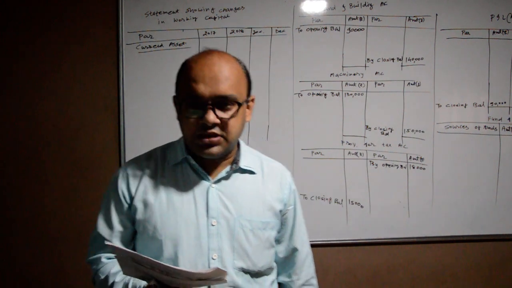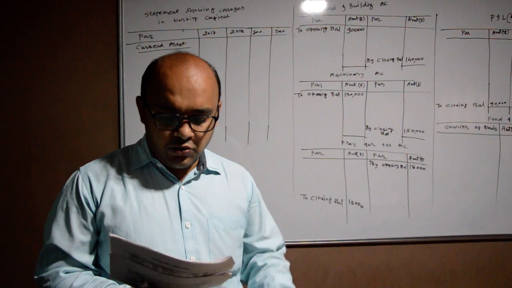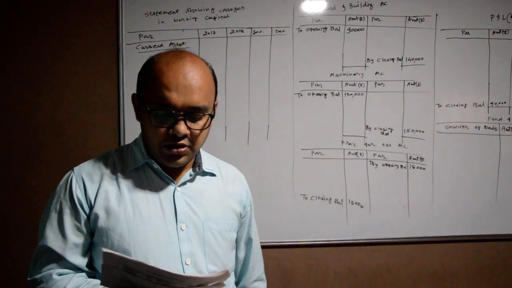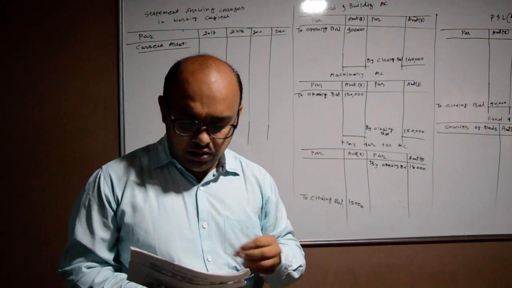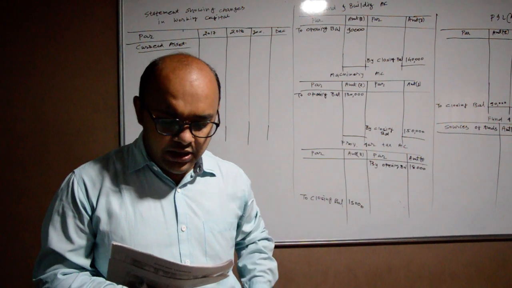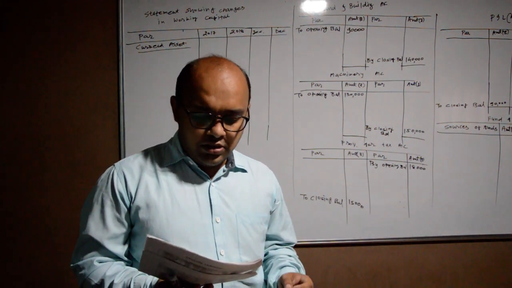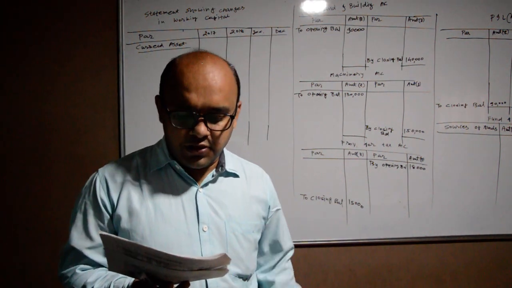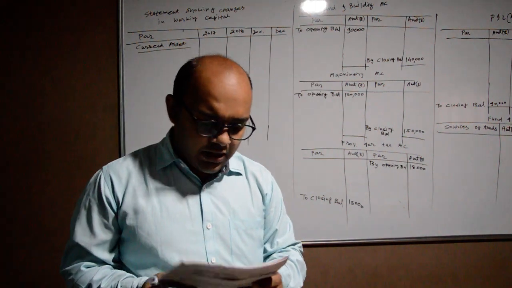Please check that this transaction is a loss on sale of fixed asset. Machinery of rupees 20,000 sold for rupees 15,000 means 5,000 rupees are lost. So the journal entry will be cash or bank account debit 15,000, loss on sale of fixed asset account 5,000, to machinery account. So that effect will be there.